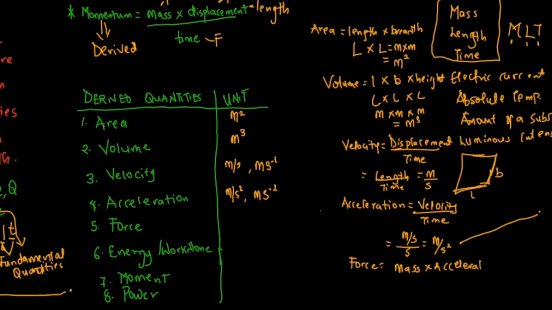So mass is measured in kilogram times acceleration is measured in meter per second square. So when you multiply, you are going to end up getting kilogram meter per second square. So the unit for this is kilogram meter per second square. Now there's something you ought to know. When a formula is getting long, it is represented with other unit or names of scientists. So in this case, the unit for measuring force is what we also refer to as newtons. Newtons for short, or the symbol is N.